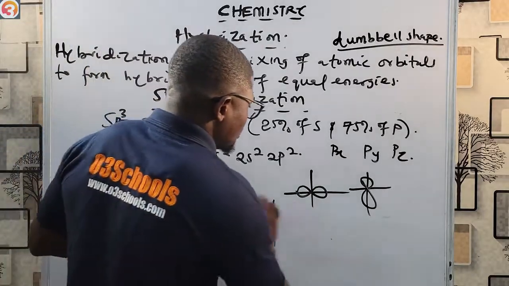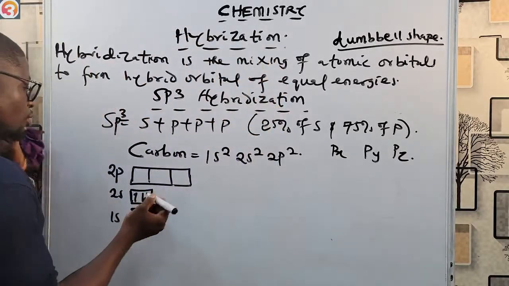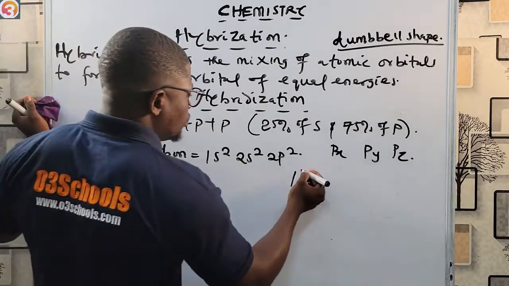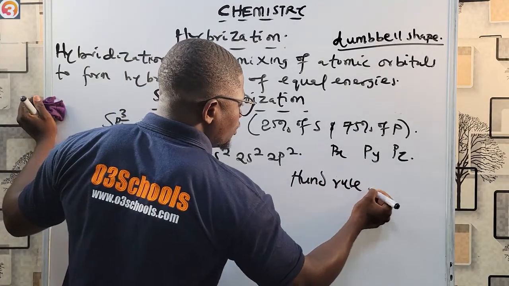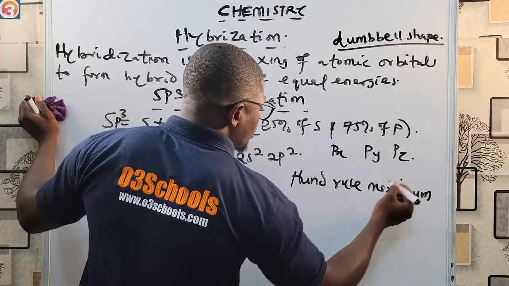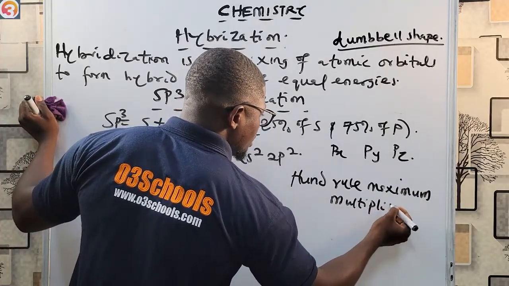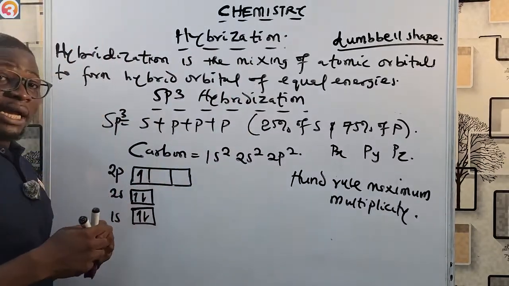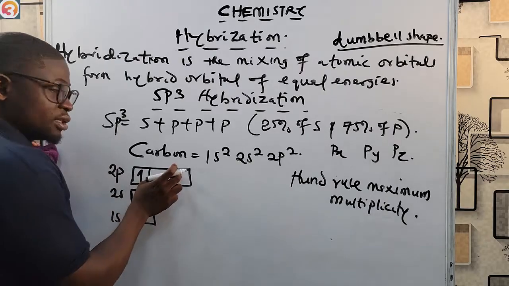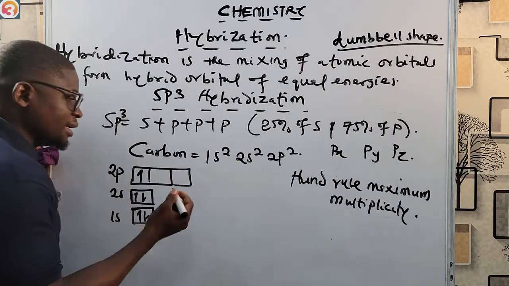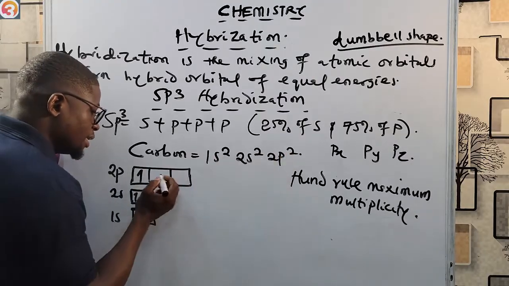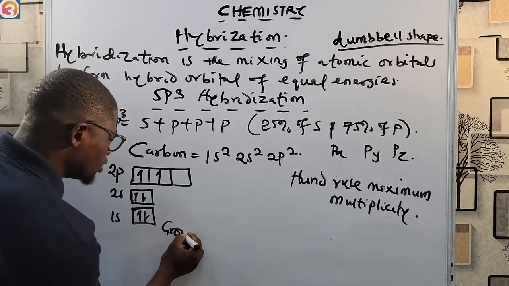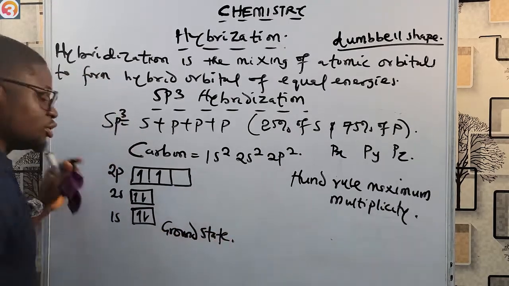All right, so now the point is that p has 3 degenerates, so 2 electrons are in the p orbital here. So I'm going to have 1 electron each, following Hund's rule of maximum multiplicity, which says fill electrons into orbitals singly before electron pairing can take place. So this is the first electron in the 2p, then this is the second electron in the 2p. This is the ground state electronic configuration of carbon.